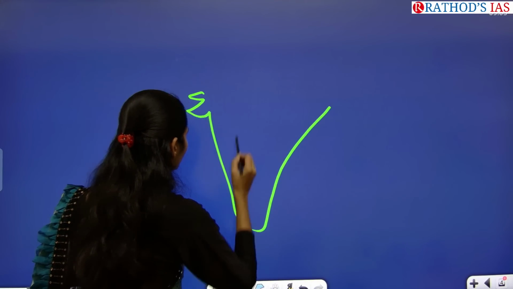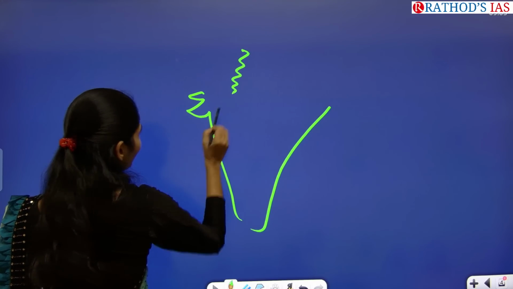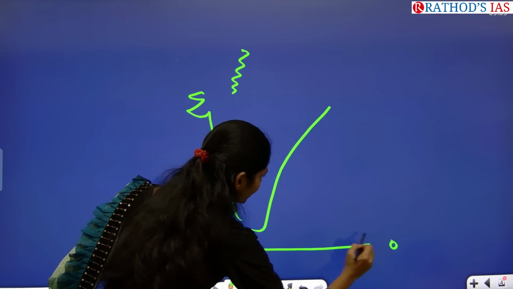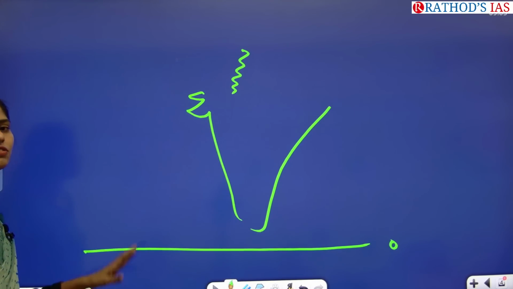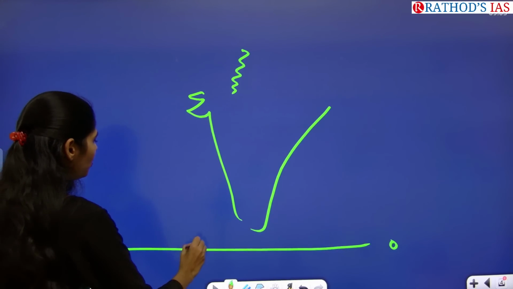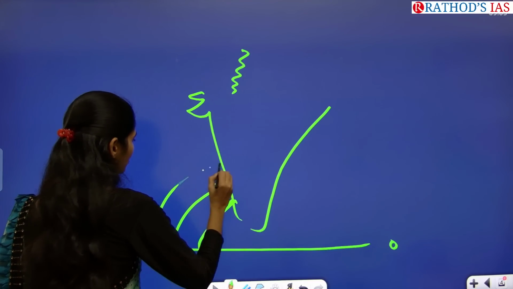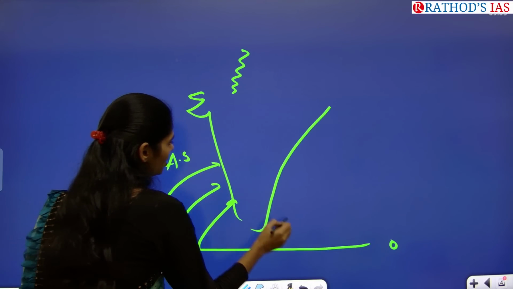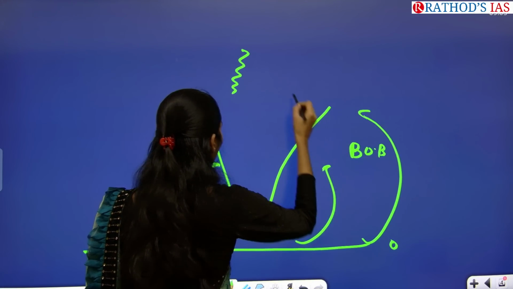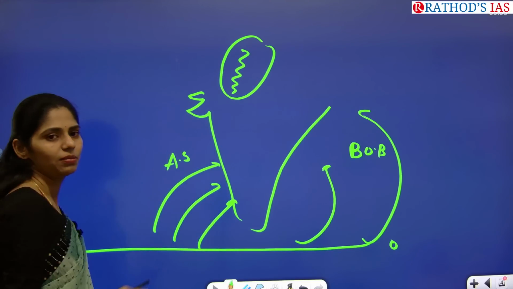If you see this map, here we have the Aravalli range. This is our equator, for example. After crossing the equator, winds turn towards the right because of the Coriolis force. So we have two branches: one is the Arabian Sea branch and one is the Bay of Bengal branch. The Aravalli range is connected to the Arabian Sea branch.